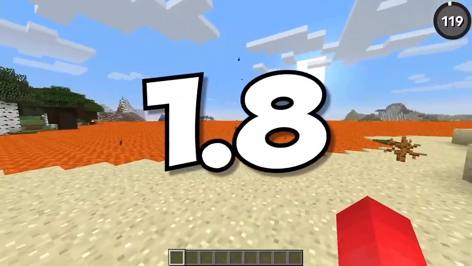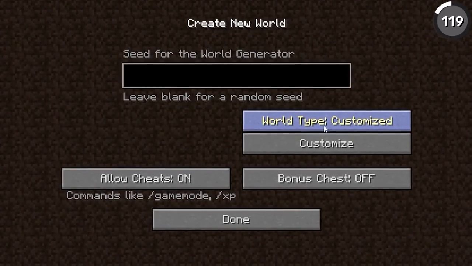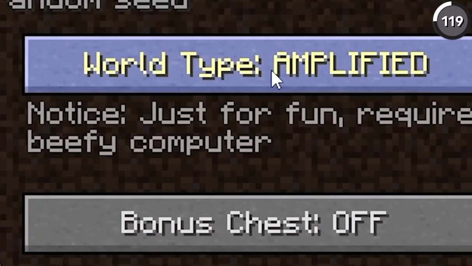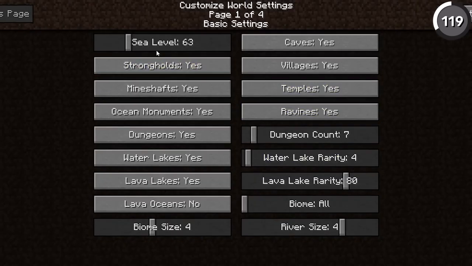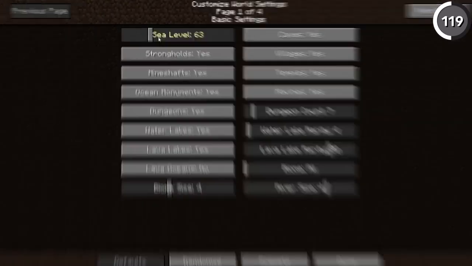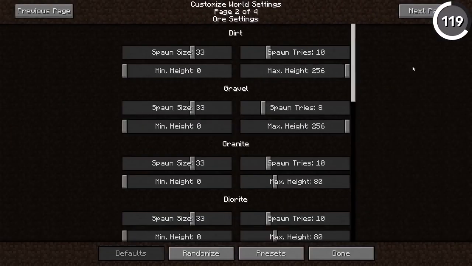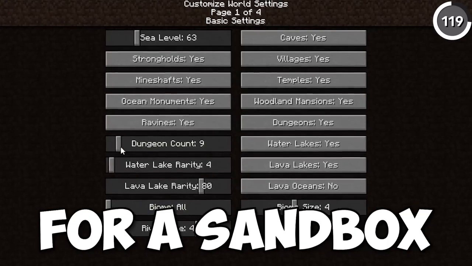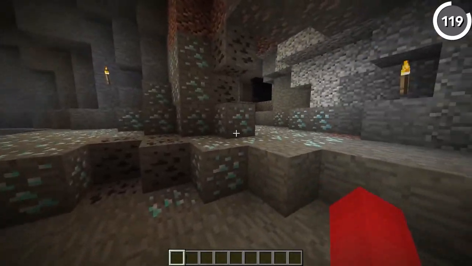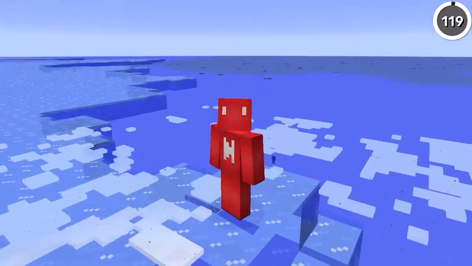From version 1.8 to 1.13 of Minecraft, there existed a special option in the world building settings. Or should I say options, because when you clicked on this custom world builder menu, it allowed you to customize a whole bunch about your Minecraft world, like the ability to change the sea level, the dungeon count, whether you had villages or not, and a whole bunch more. It makes a lot of sense for a sandbox game. Honestly, I'm surprised that it's been cut out entirely. But seeing the kind of horrors that you can generate with this world type, maybe that's for the best.